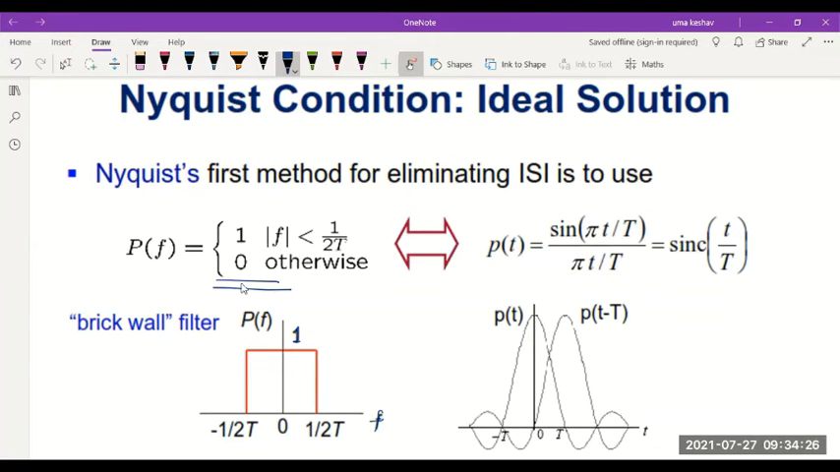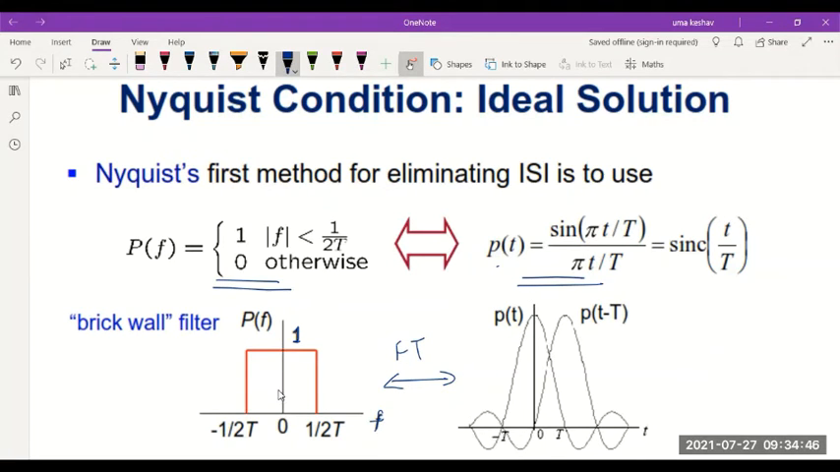If I have this kind of definition in the frequency domain, in the time domain, as I told you before, it corresponds to a sinc pulse. Remember, a rectangular pulse and a sinc pulse are Fourier transform pairs. We have done this before also.